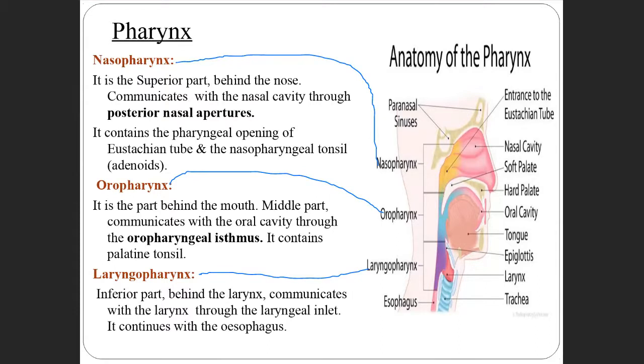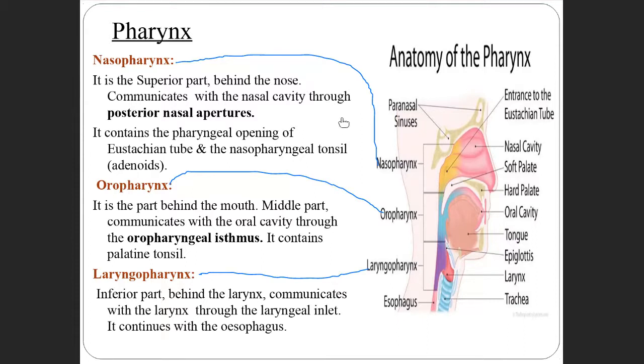The nasopharynx is the superior part, present behind the nose.